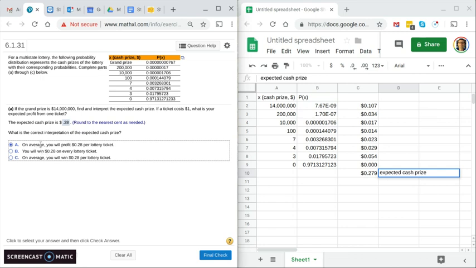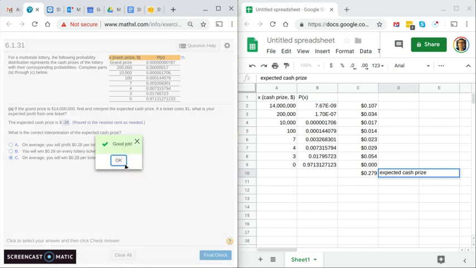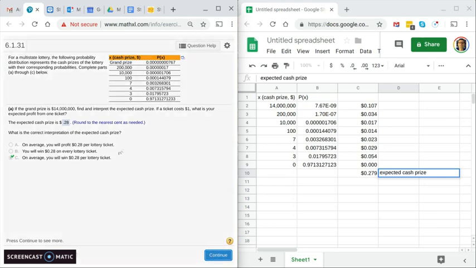Oh, hold on. So I was wrong on this one. I was like, what's the difference between A and C? It's really, really small. They both say on average, you will profit 28 cents per lottery ticket, and this one says you will win 28 cents per lottery ticket. It's actually C because profit incorporates the cost. When you're talking about profit, it's like the revenue minus the cost. What you bring in, what you sell it for, minus the cost to make it. So same thing here. You will win 28 cents per ticket, but you won't profit that. So be careful there. I almost got caught.